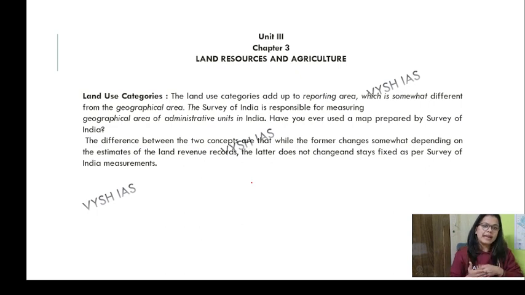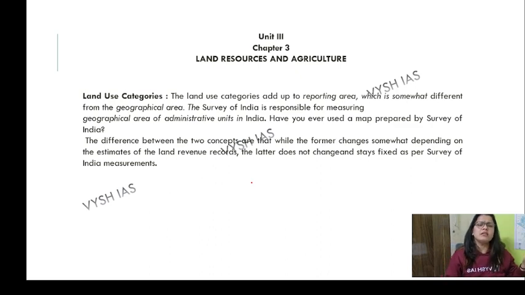So the category adds up to the reporting area. For example, of your 100 acres of land, 50 acres are devoted towards commercial things, and 50 acres of land you're using for agriculture. So that makes a difference to the culture. What you have to do over here is link land resources with agriculture. This measures the land responsible.